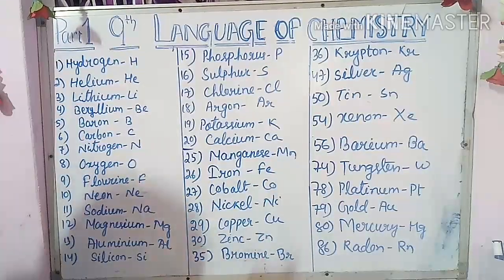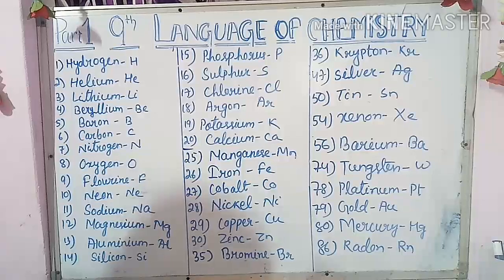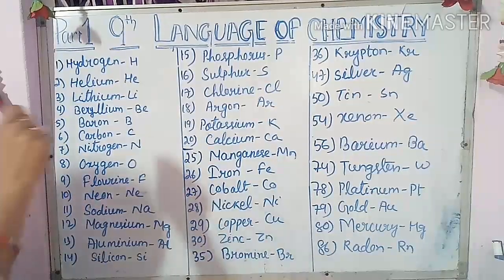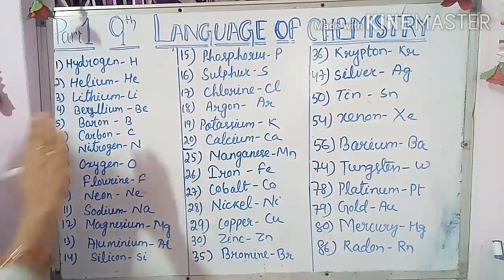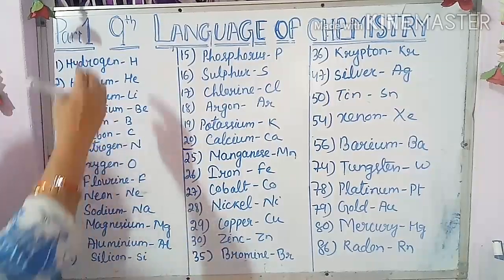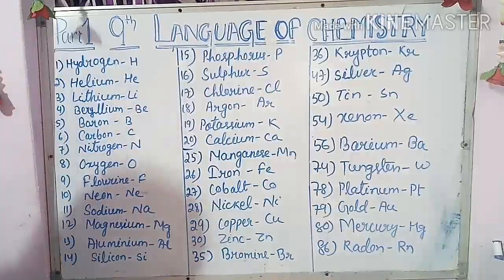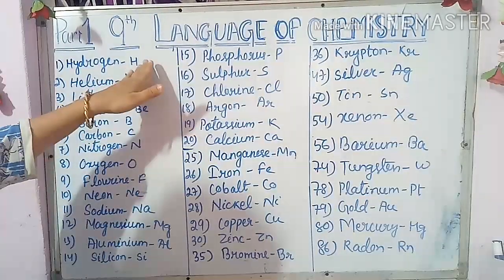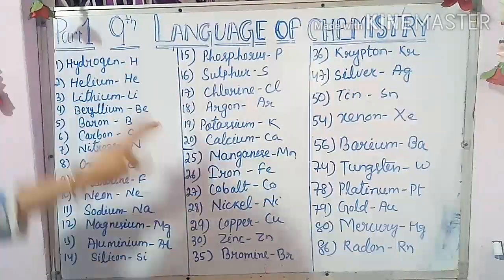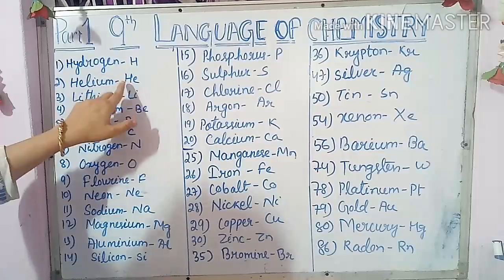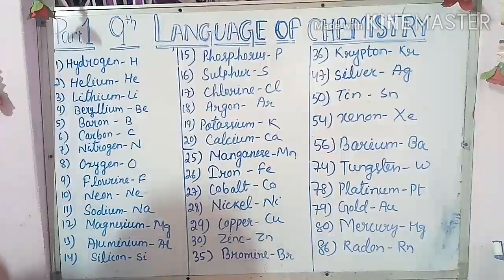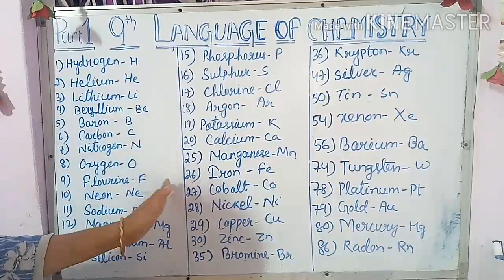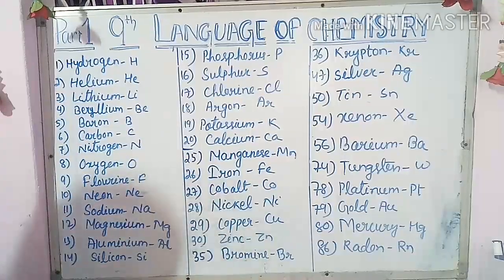So it is very, very important, because many children make the silly mistake here. They write both letters capital, or they write the single letter small. Don't do that, because it is totally wrong. Single-letter representation capital; two-letter representation, first one capital, second one small. And don't use other letters. Only these letters you can use for your representation.